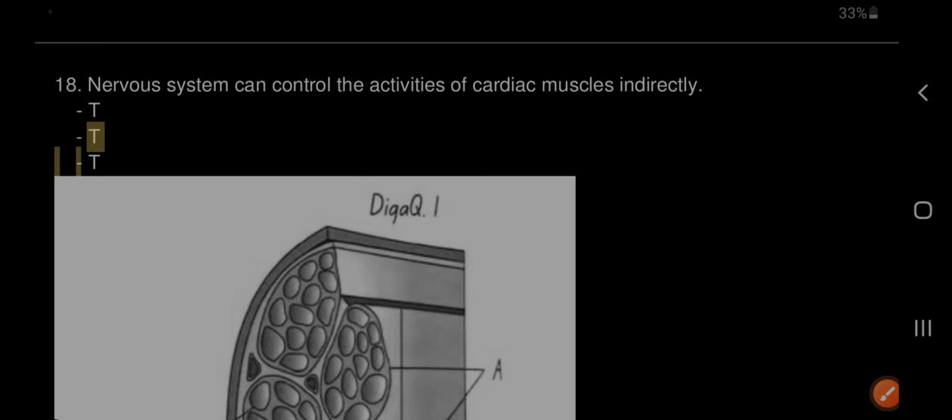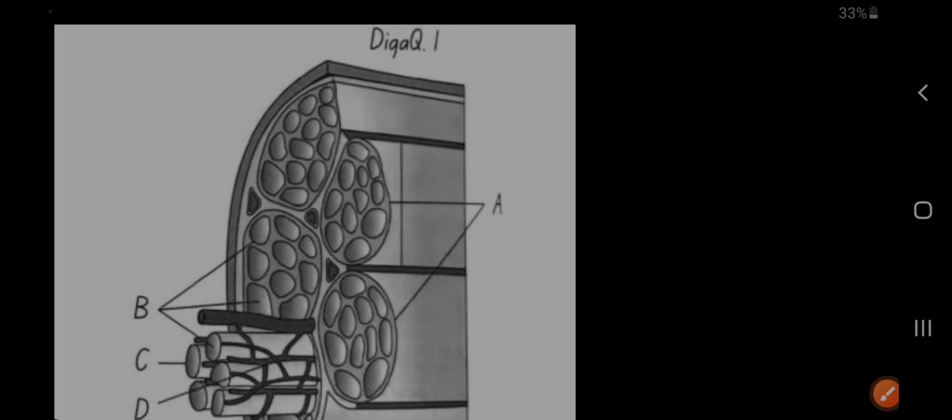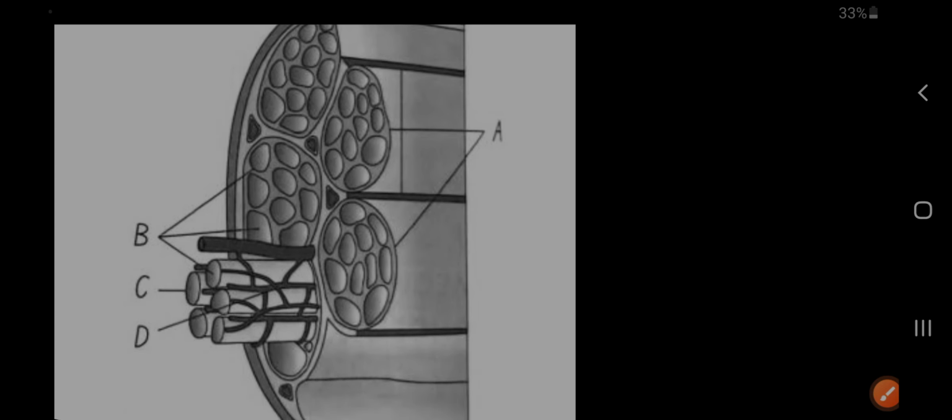19. A diagrammatic cross-sectional view of a muscle is shown in Diagram 1. Label A, B, C and D. A. Fascicle, muscle bundle. B. Muscle fiber, muscle cell. C. Sarcolemma. D. Blood capillary.